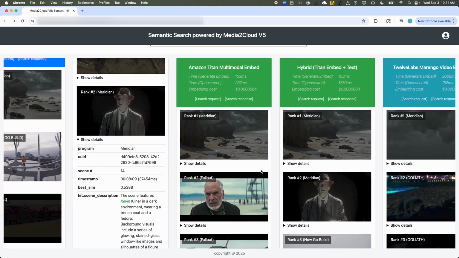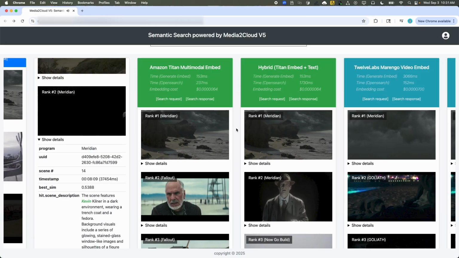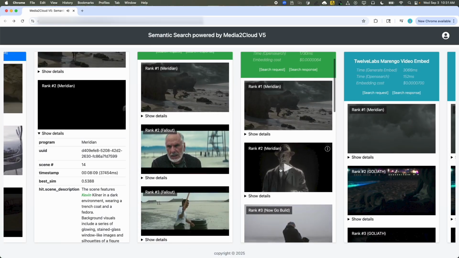Now let's move on to our Titan multimodal embeddings, where we'll see a breakdown at the shot level. So Media2Cloud's able to detect the shot, and within each shot, there's going to be multiple image frames. So we pick the most representative frame, and using that, as well as other metadata like celebrity names, we'll send those to the Titan multimodal embedding to generate that embedding output. We see the same result for the first result. So let's go down to the second.